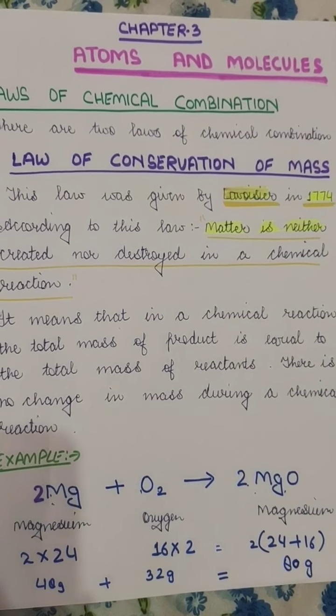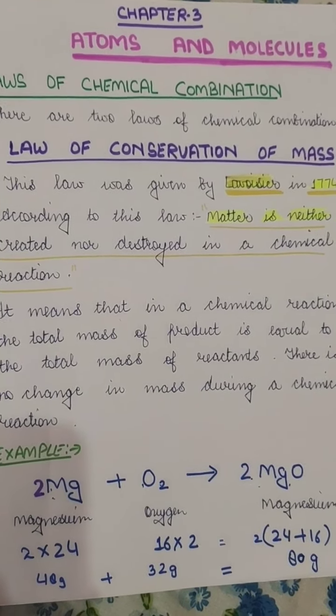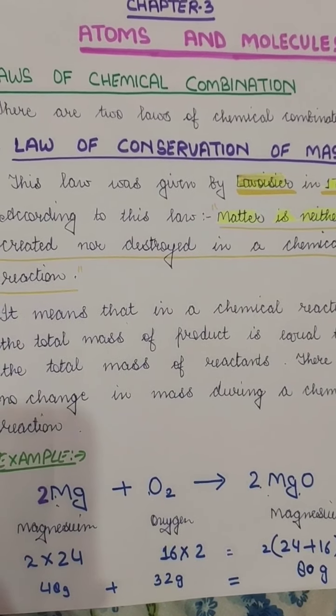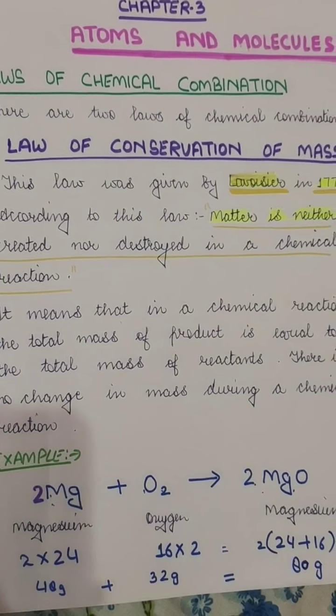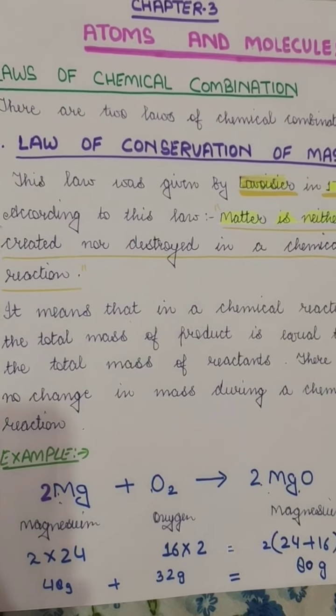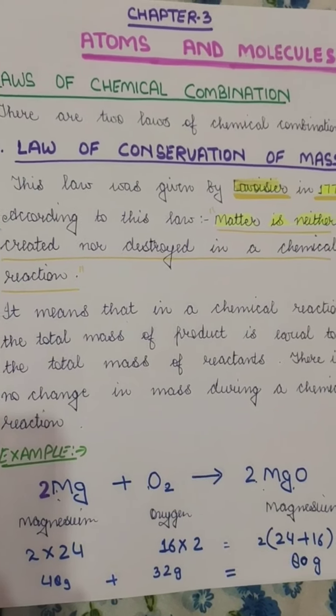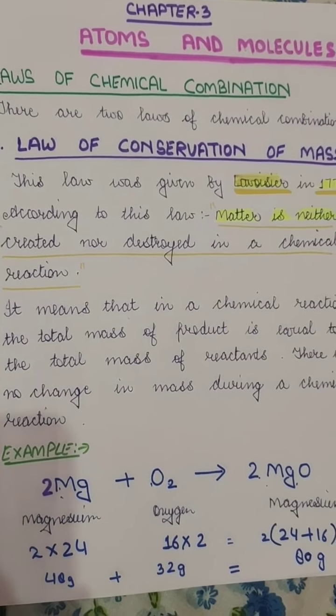Like you cannot create any matter, neither can you destroy it. If you have 1 plus 1, it will always be 2. It will not be 4. It will not be 1. So it will always add up. So that means the number of reactants will always be equal to the number of products, or the mass of the reactant will always be equal to the mass of the product.